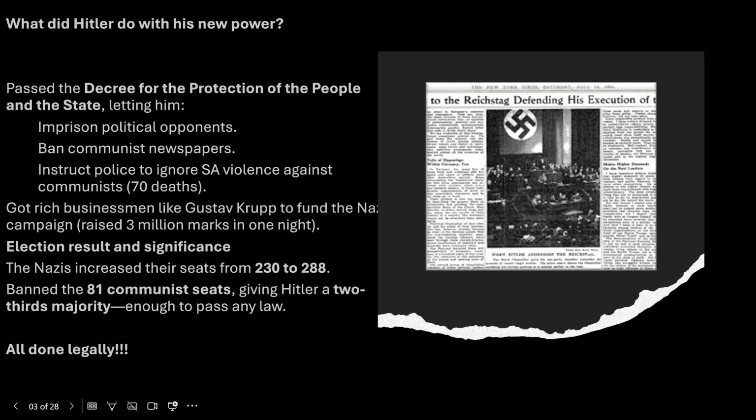He got rich businessmen like Gustav Krupp to fund the Nazi campaign. It raised 3 million marks in one night. The election result and the significance: the Nazis increased their seats from 230 to 288. He banned the 81 communist seats, giving Hitler a two-thirds majority, enough to pass any law, and it was all done legally, sort of.